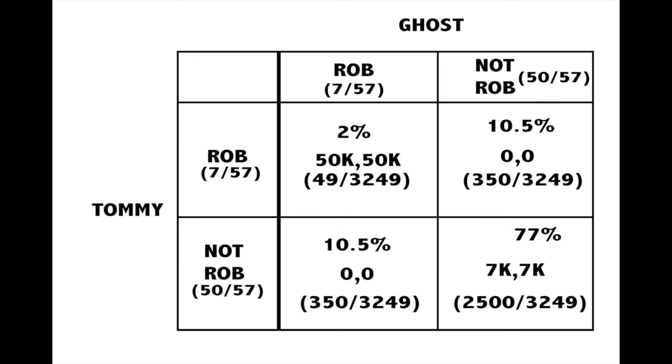At first glance, it may seem as if rob is the most beneficial outcome, therefore the most likely outcome. However, according to our mixed strategies, don't rob has a significantly higher probability of occurring relative to rob. Therefore, both are Nash equilibria, but the one which is most likely to occur is don't rob. This outcome may be a result of coordination failure. This is because the Pareto dominant Nash equilibrium, rob, is not as likely to occur. However, if players did coordinate, they would be able to gain from a higher reward of 50 grand each rather than only 7 grand each.